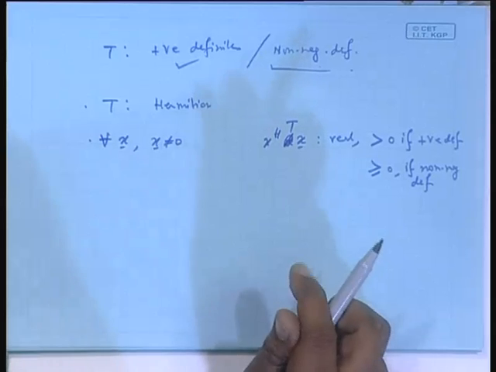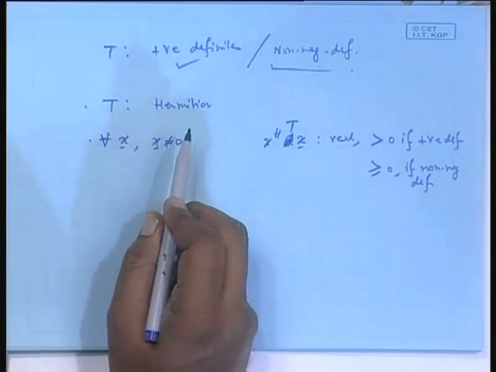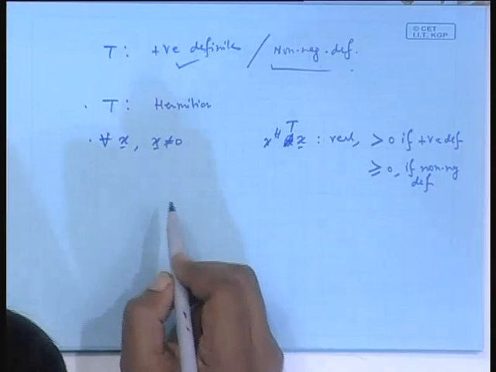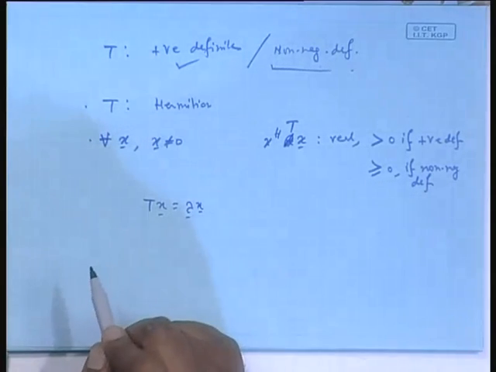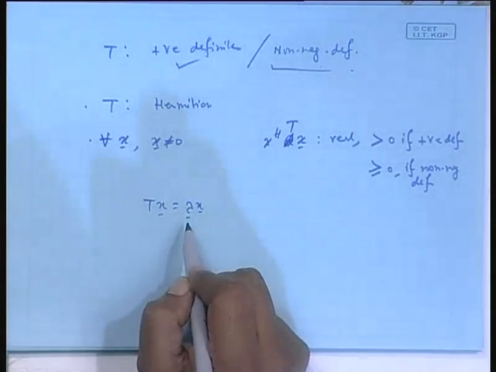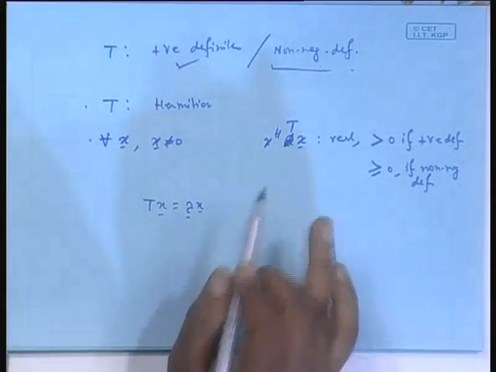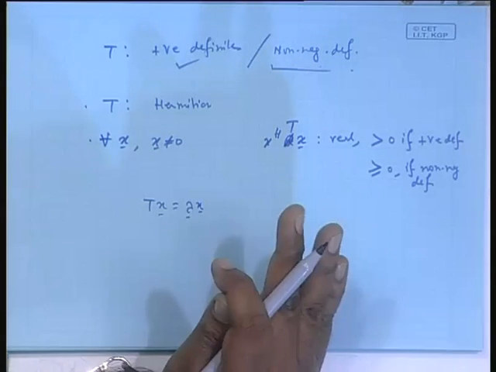In such a case, before I wind up, in 1 or 2 minutes, just one property you see: T is Hermitian, right? Now, again come to that eigenvalue problem. Suppose x is an eigenvector of eigenvalue lambda for T. Lambda is real, we have seen, and x is a particular non-zero eigenvector, because x cannot be 0.